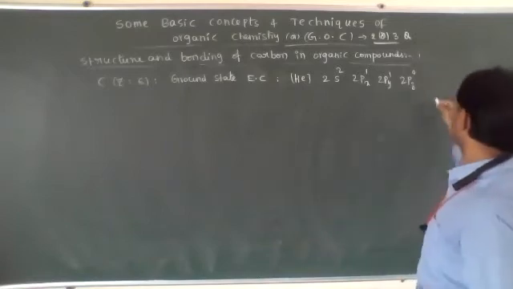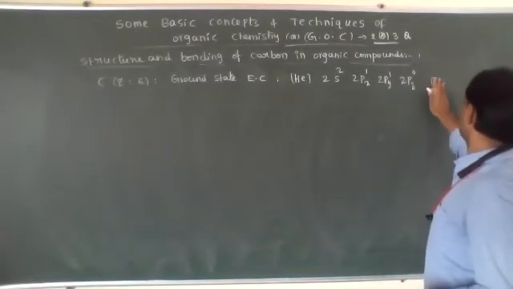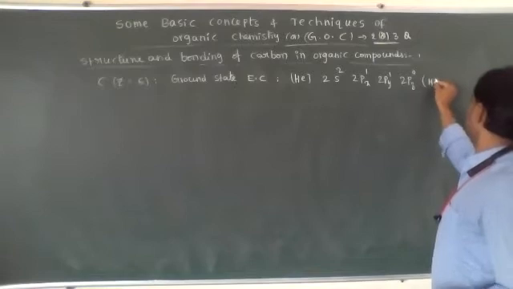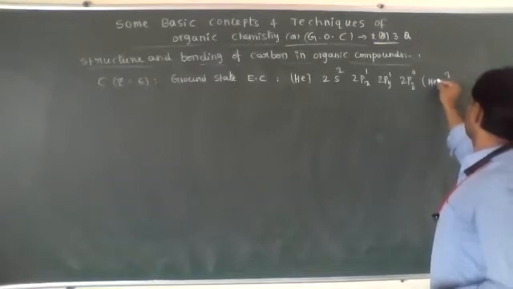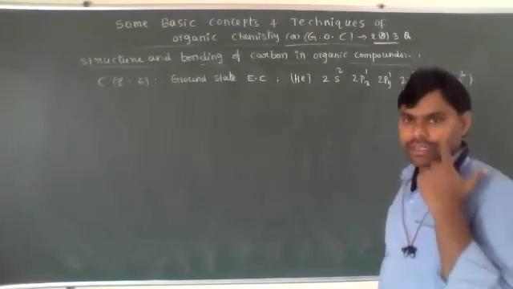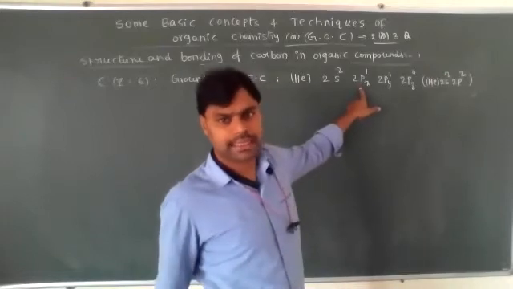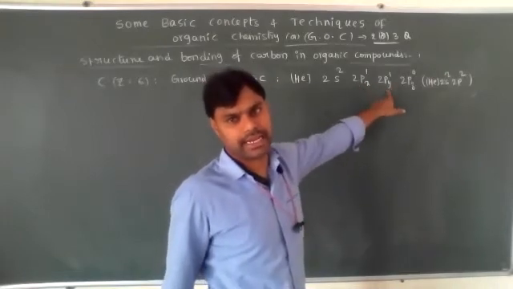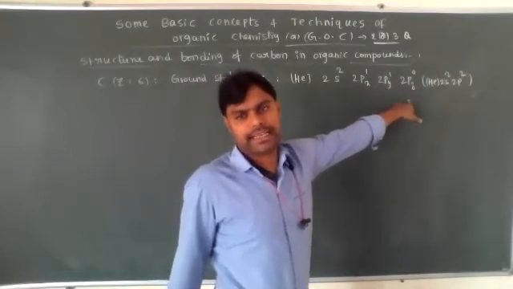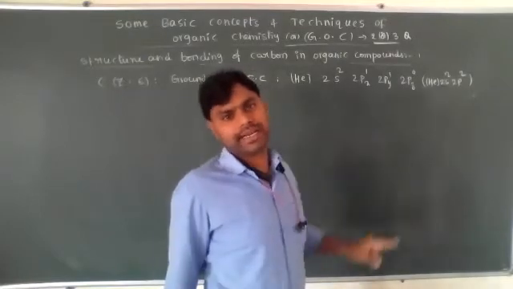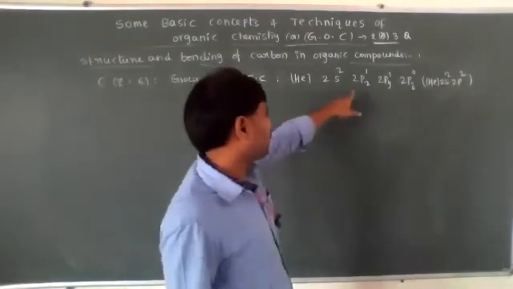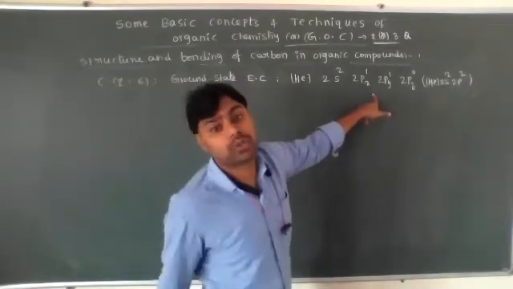But in the 2p, one electron is present in px, another electron is present in py, and there are no electrons in pz. So in the ground state, carbon contains only 2 unpaired electrons.